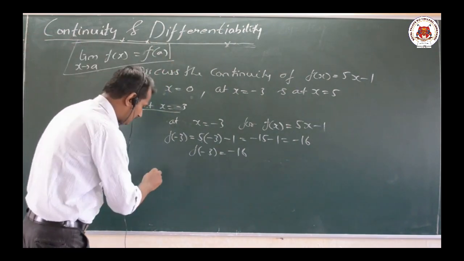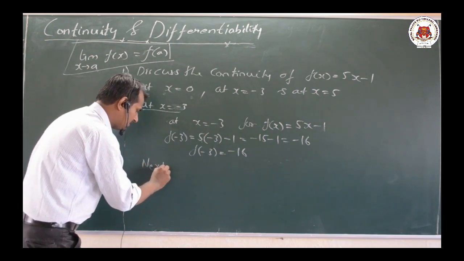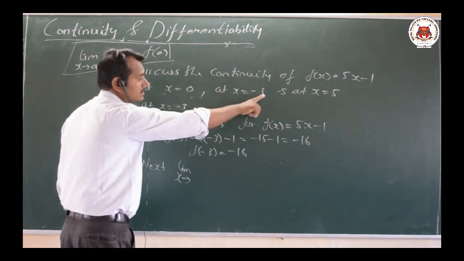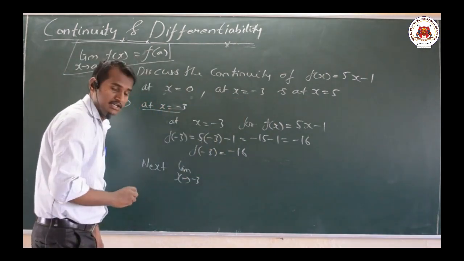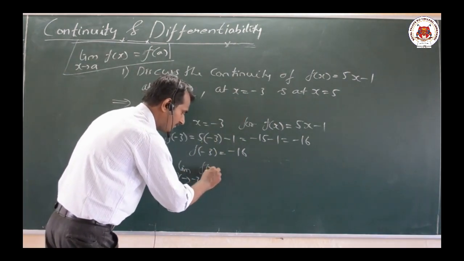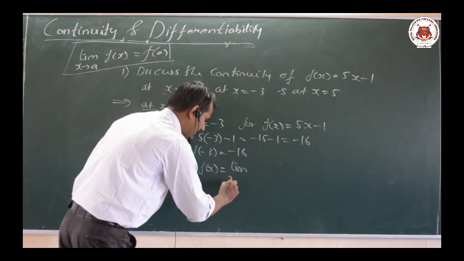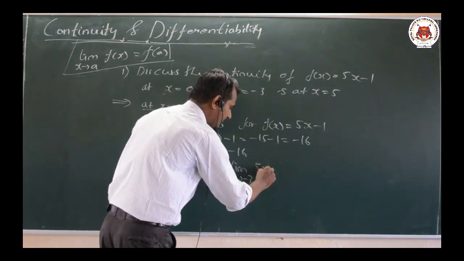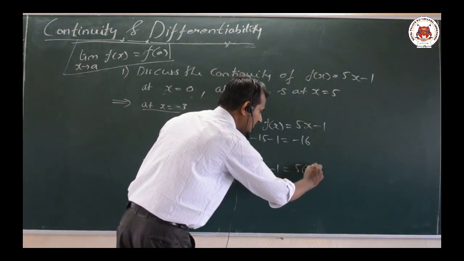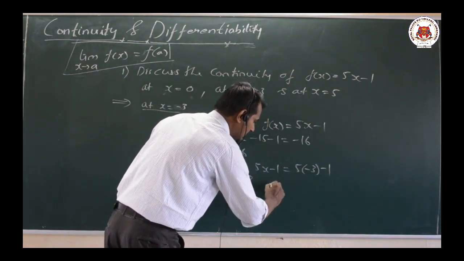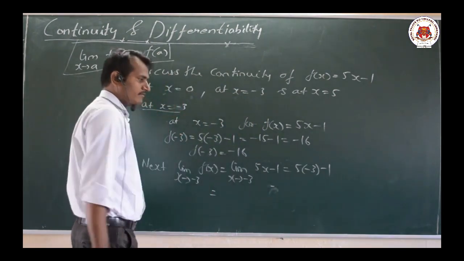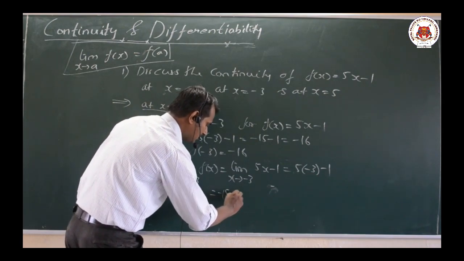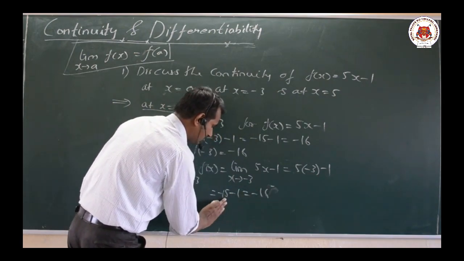Now next, limit as x tends to minus 3 of f of x, the value will be 5x minus 1, which equals 5 into minus 3 minus 1. Again 5 threes are 15, minus 15 minus 1, the value will be minus 16.